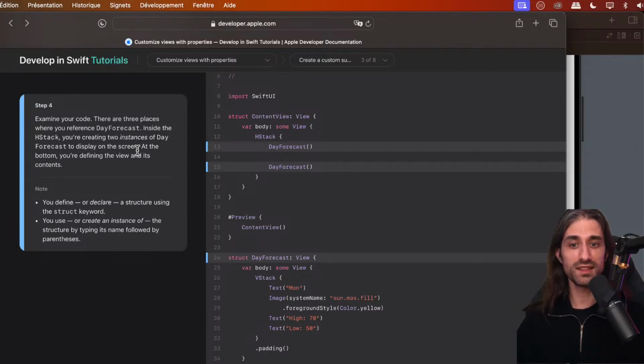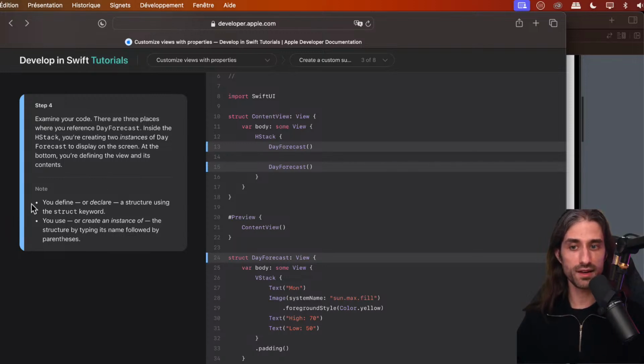The word instance here is very important. You can see the structure as a template. And then whenever you use the template, you create an instance of the template. So these two things are instances of day forecast. They are instances of the same template, two things shaped by the same mold, to say it differently.